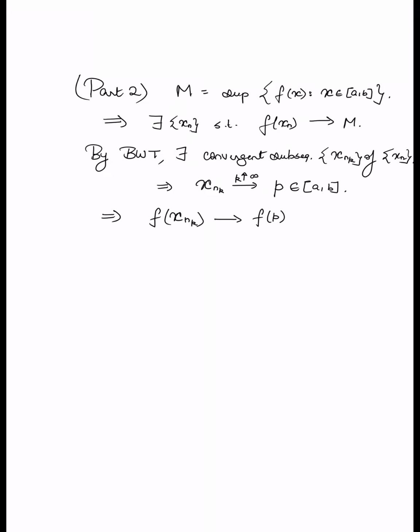But remember, f(x_n) converges to M, which implies that f(x_{n_k}), a subsequence of f(x_n), also converges to M. So therefore we learn that f(p) is equal to M, which implies that p is a maximizer of the function.